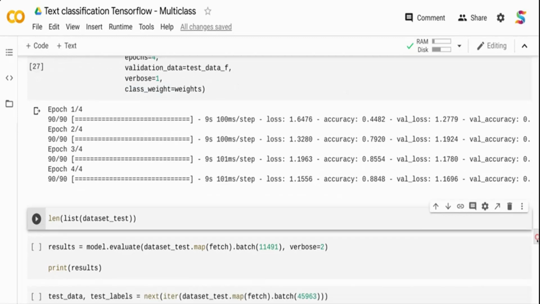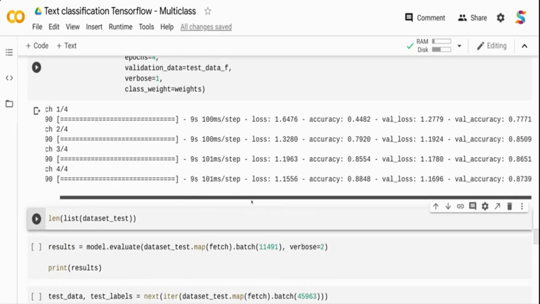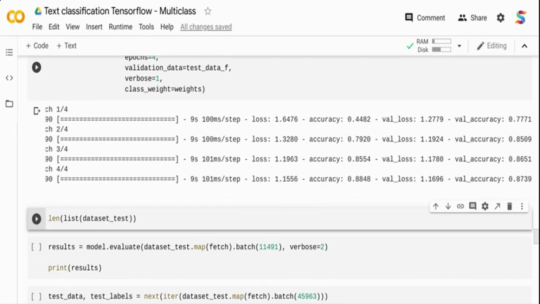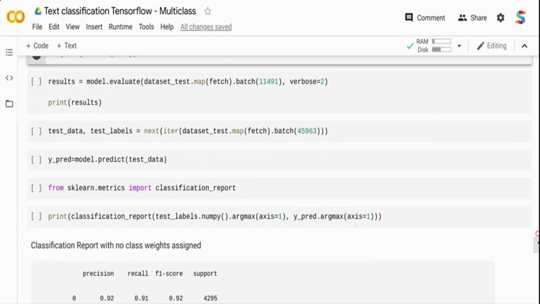And then my model is trained now, and this is how the model looks over here. You can see finally it came to around 88% train accuracy, and the validation accuracy is 87%, which is pretty good. The model is not really overfitting. There will definitely be slight variation, so it's pretty good. You can run for more iterations and see how it works for you.